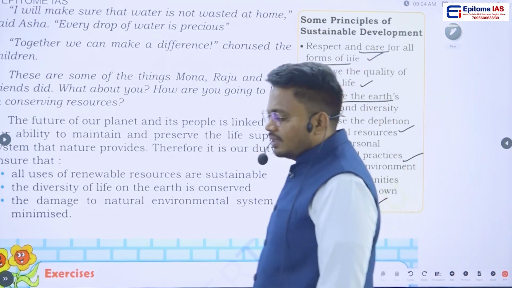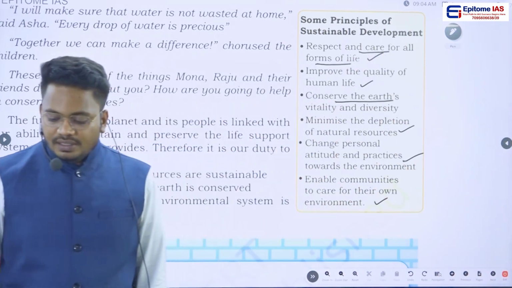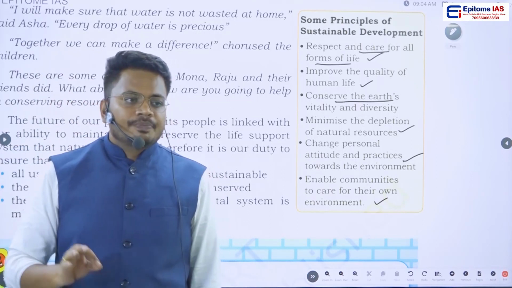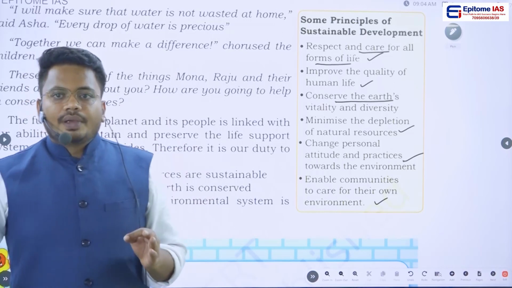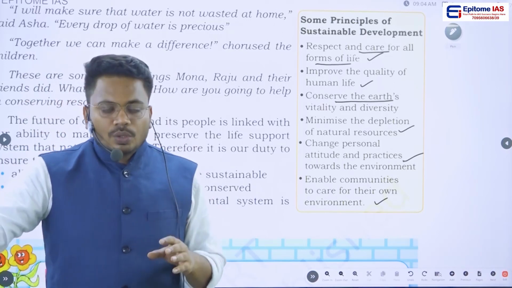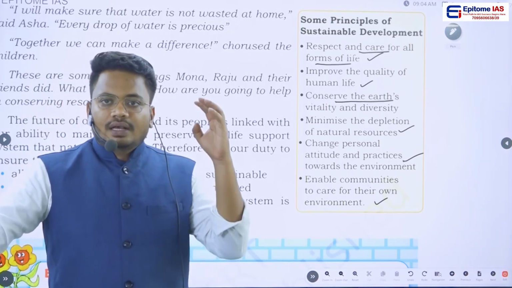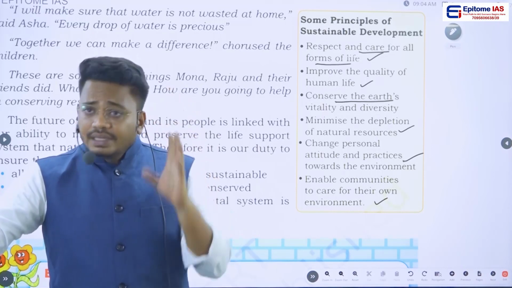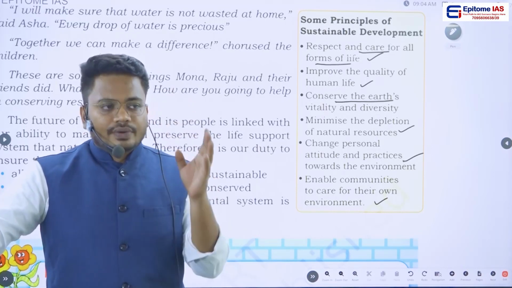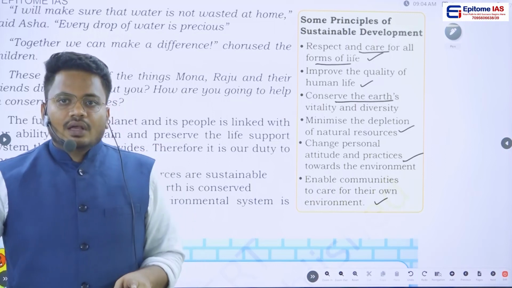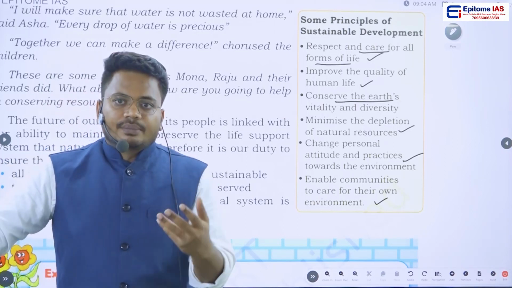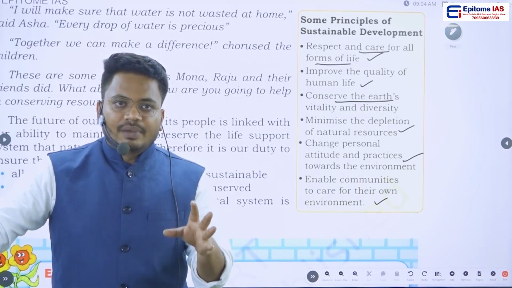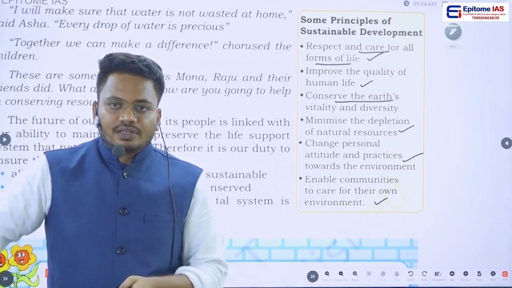So these are the things that were given in this particular chapter. This is a very small chapter, and in this chapter we have learned what is meant by utility and what is meant by value, and we have learned that resources are of two types. One, natural resources. Second one, man-made resources. And again, we have a classification in natural resources. We classified them as renewable as well as non-renewable resources.